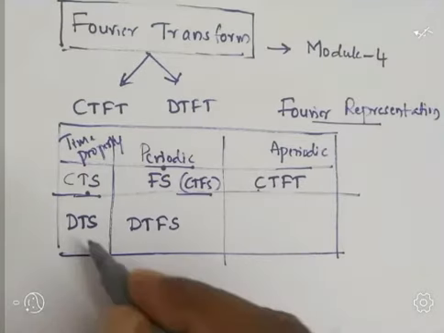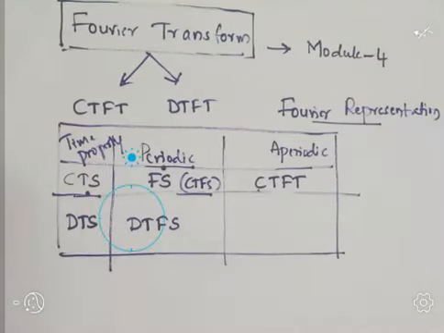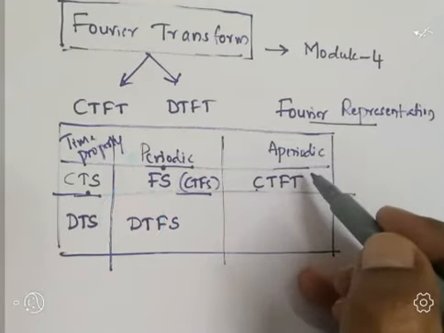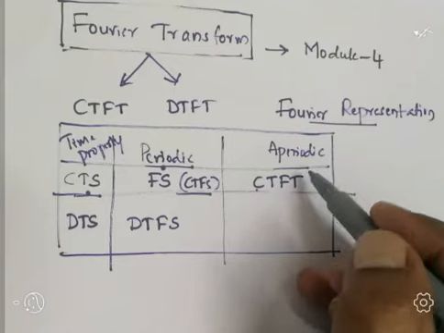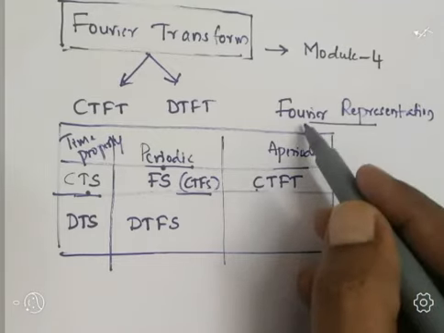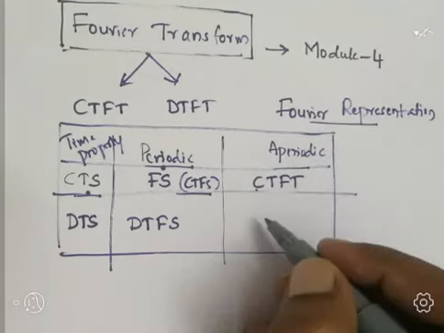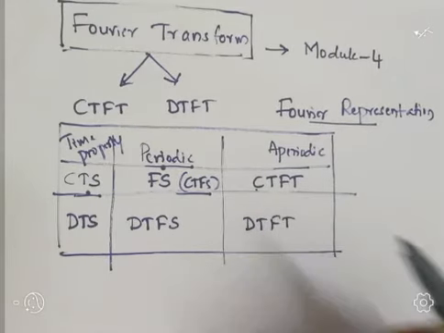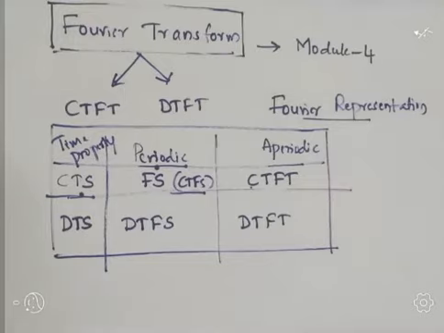Similarly, if that discrete time signal is aperiodic, or non-periodic in nature, then its Fourier representation is called DTFT, discrete time Fourier transform. So this is a brief description of Fourier representation for signals.